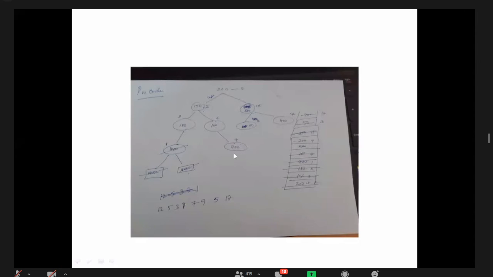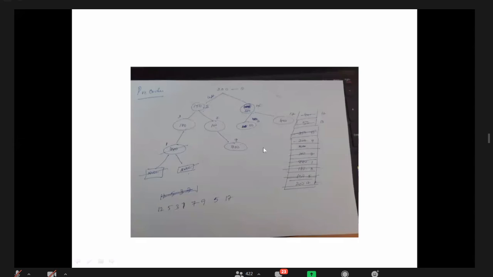After printing 9, 730 of left I will go. Is there any 730 of left? No. 730 of right? No. So both are done. When both are done, what should I do? I wrote 730 on the stack, now 730 will be closed, I mean popped, because 730 of left is done and 730 of right is done, both are null. I should pop 730. After popping 730, I'll go to the next top of the stack.